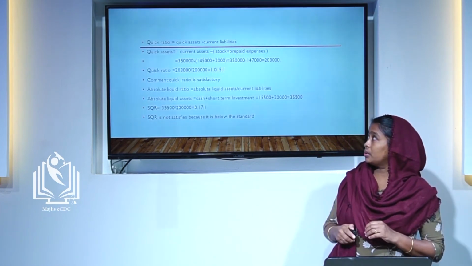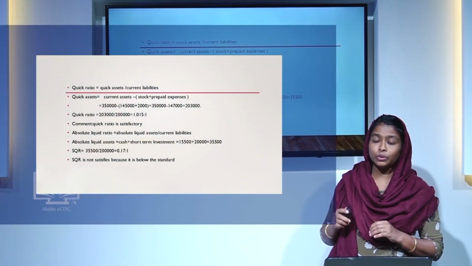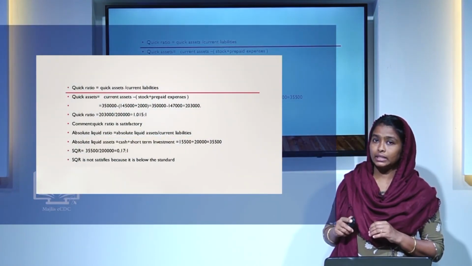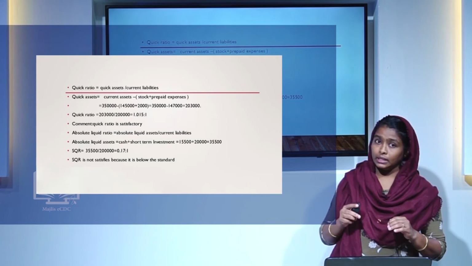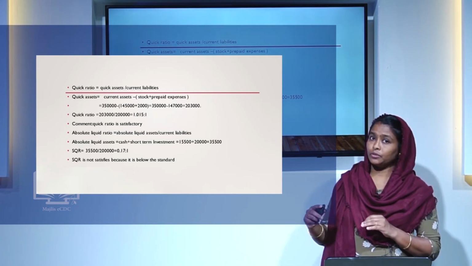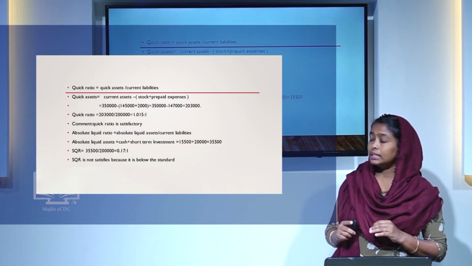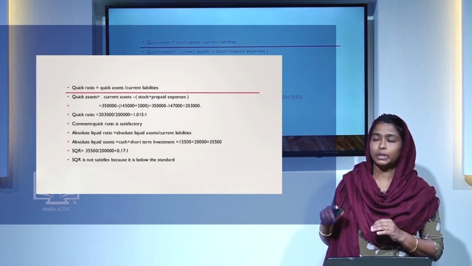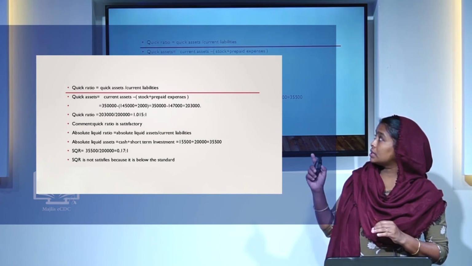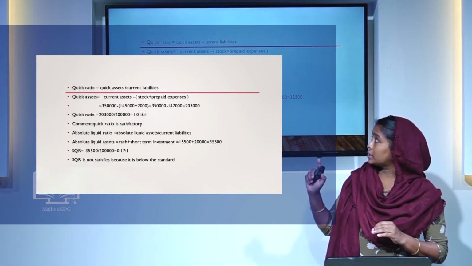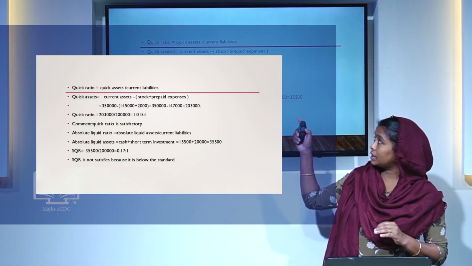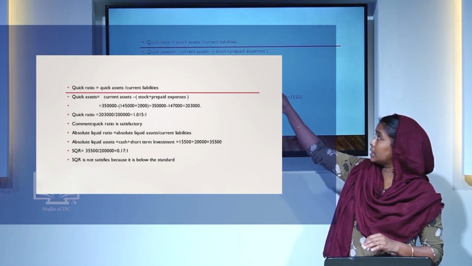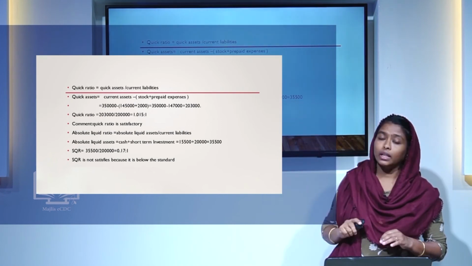Then the quick ratio. The quick ratio equation is quick assets divided by current liabilities. First we calculate quick assets. Quick assets is equal to current assets minus stock plus prepaid expenses. Stock and prepaid expenses, that means 1,45,000 plus 2,000, is equal to 1,47,000.